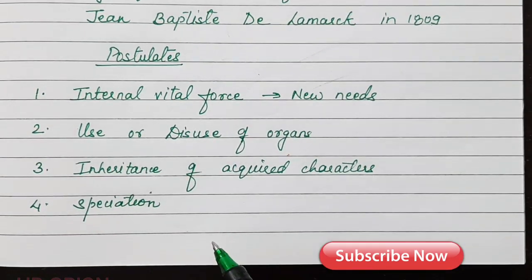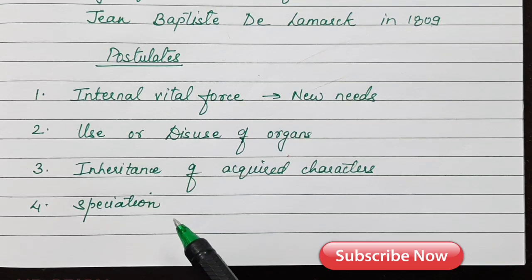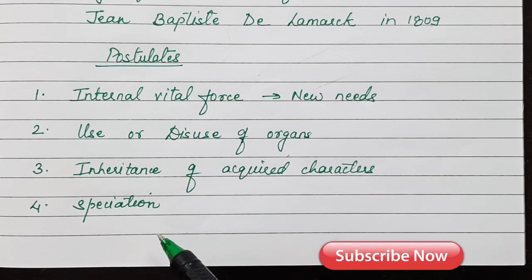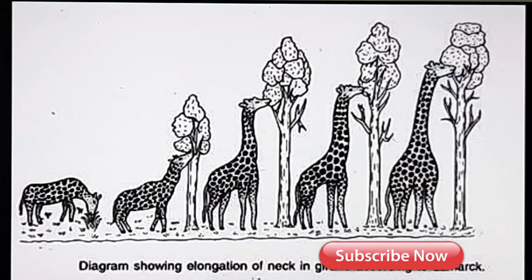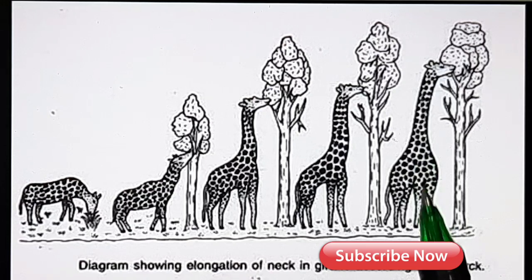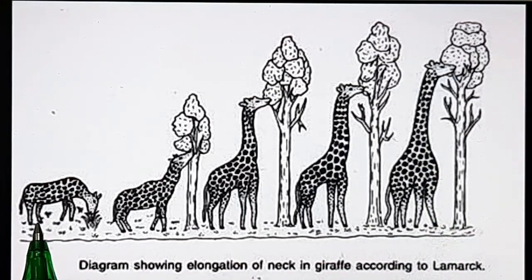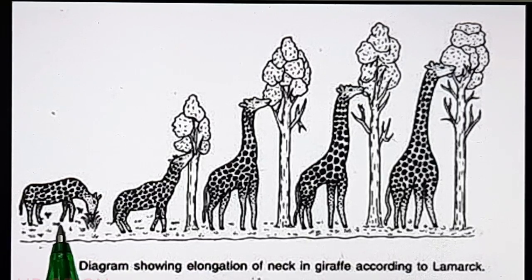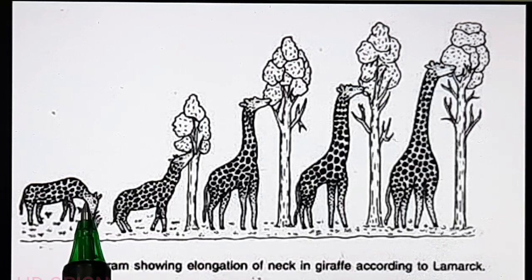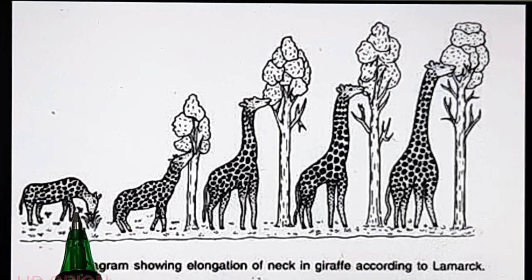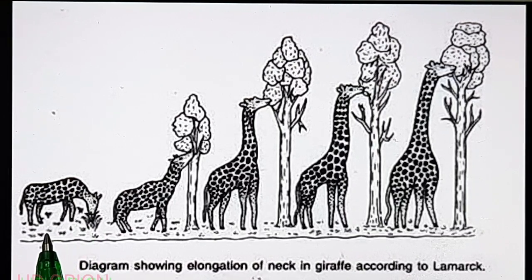So let us understand the postulates of this theory with the help of an example which Lamarck considered, the giraffe. According to Lamarck, the ancestor of the present day giraffe was not very tall and did not have this long neck, neither were the forelimbs so long. So the ancestor was like a horse or donkey sort of. This is how the original giraffe, the ancestor of the present day giraffe, was.